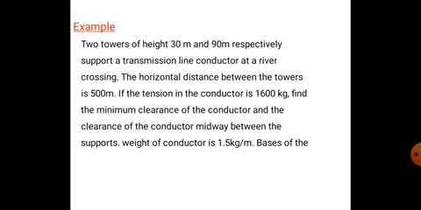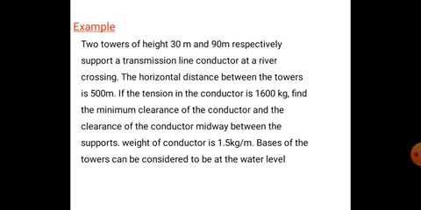Bases of the towers can be considered to be at the water level.